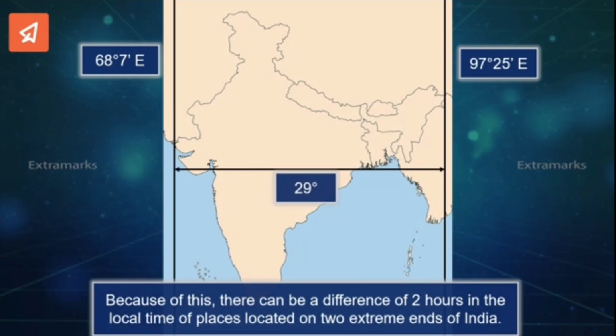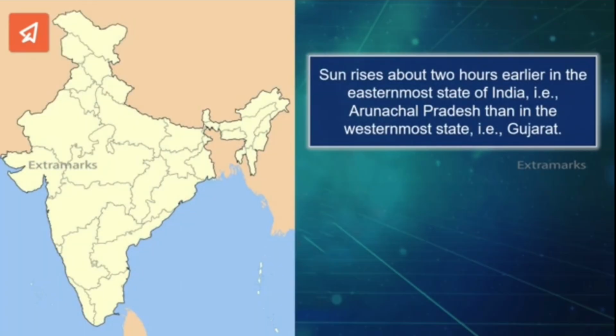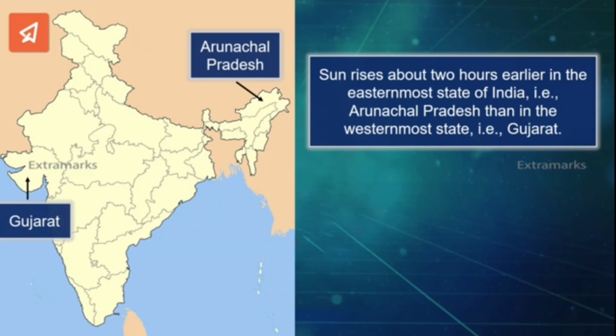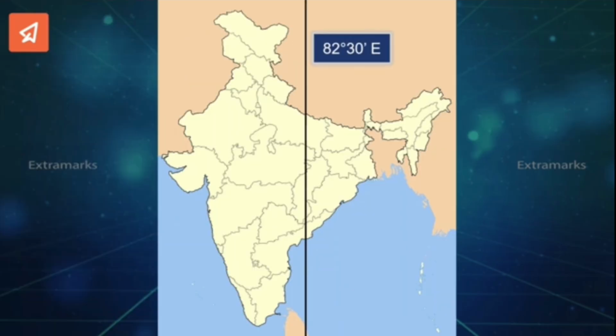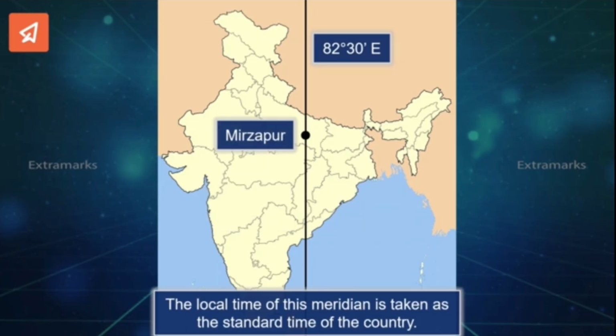Because of this, there can be a difference of 2 hours in the local time of places located on two extreme ends of India. Students, we have already learned that the local time changes by 4 minutes for each degree of longitude. We can say that the sun rises about 2 hours earlier in the easternmost state of India, that is Arunachal Pradesh, than in the westernmost state, that is Gujarat. 82.5 degrees east is taken as the standard meridian of India that passes through Mirzapur near Allahabad. The local time of this meridian is taken as the standard time of the country.